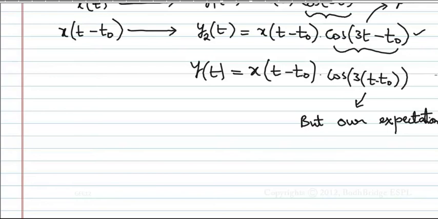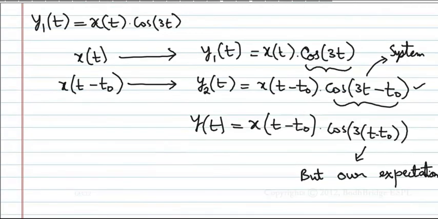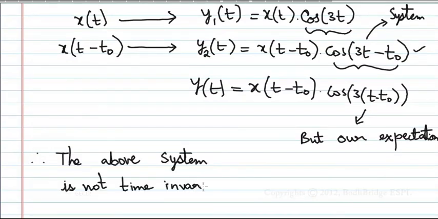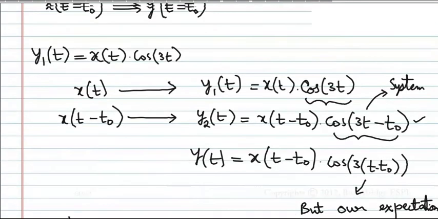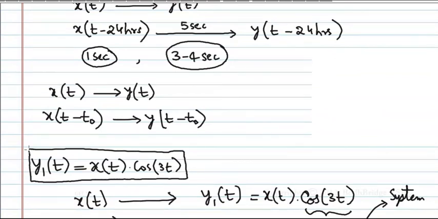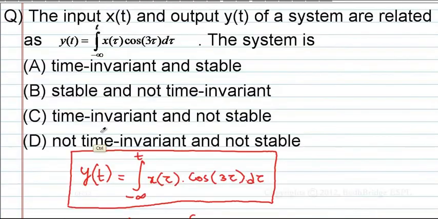This is what we expect, but this is not happening. Therefore, this system is not time invariant. Or just remember this result. Any modulated signal, x of t into cos omega c t, is a modulated signal, and this is not a time invariant system. Not a time invariant system.